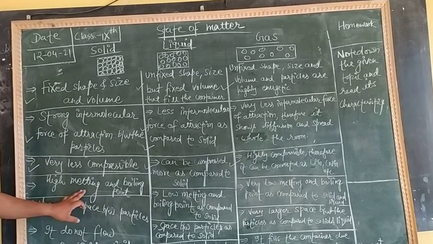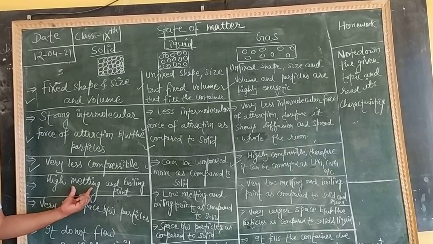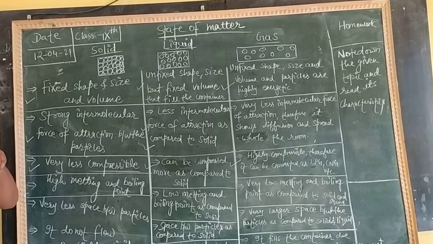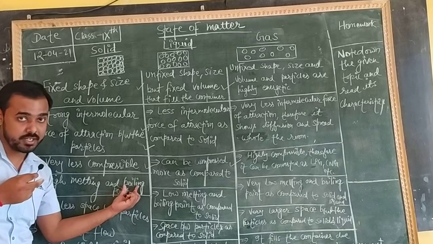Next, in solid, high melting and boiling point. What is melting point and what is boiling point? The normal point at which any substance starts melting. But what type of substance? Solid substances start melting and liquids start boiling.